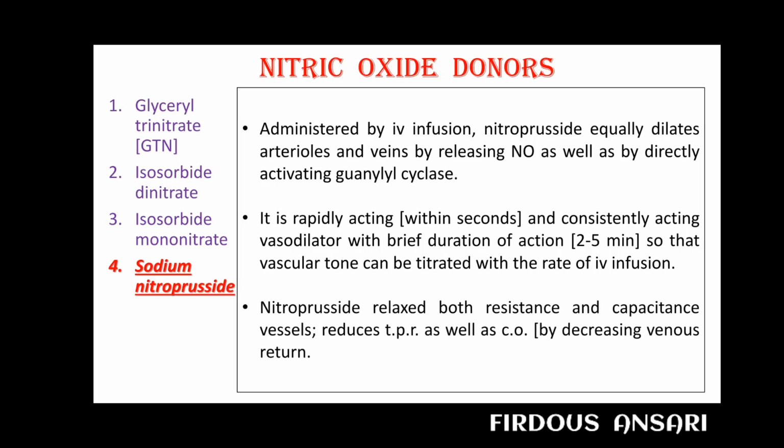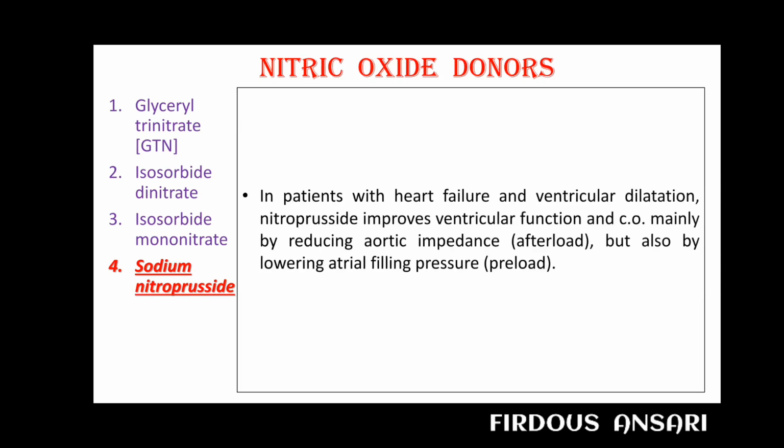Nitroprusside relaxes both resistance and capacitance vessels, and reduces the total peripheral resistance as well as cardiac output by decreasing venous return. In patients with heart failure and ventricular dilation, nitroprusside improves ventricular function and cardiac output mainly by reducing aortic impedance, that is afterload, but also by lowering atrial filling pressure, that is preload.